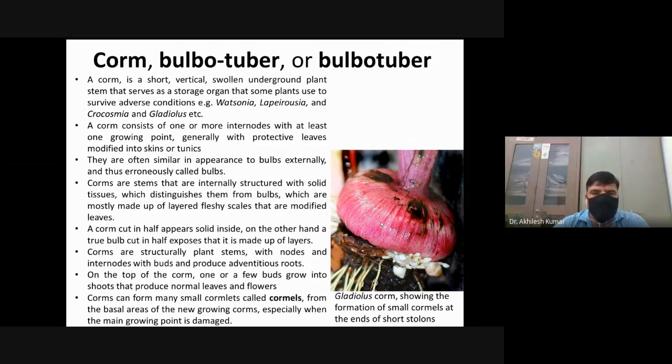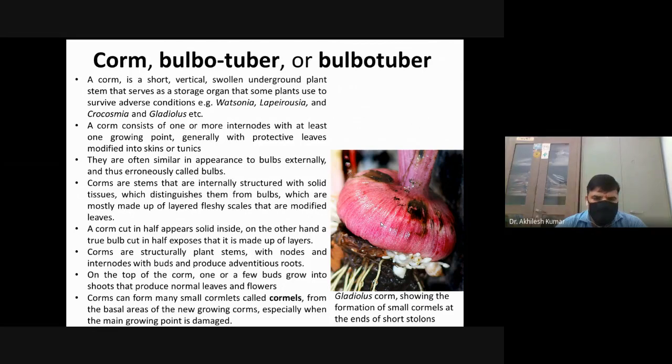Whereas in the case of a corm, when you cut it, it is solid inside. A corm cut in half appears solid inside. On the other hand, a true bulb cut in half exposes that it is made up of many layers.